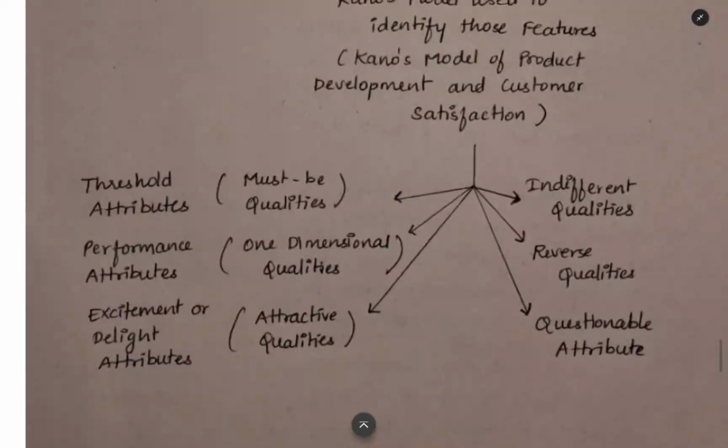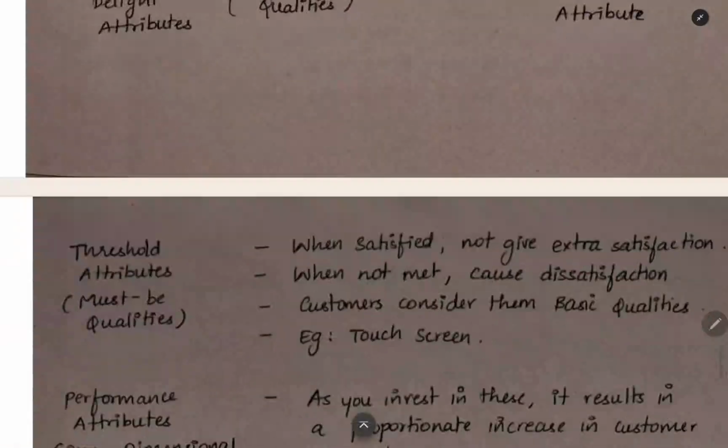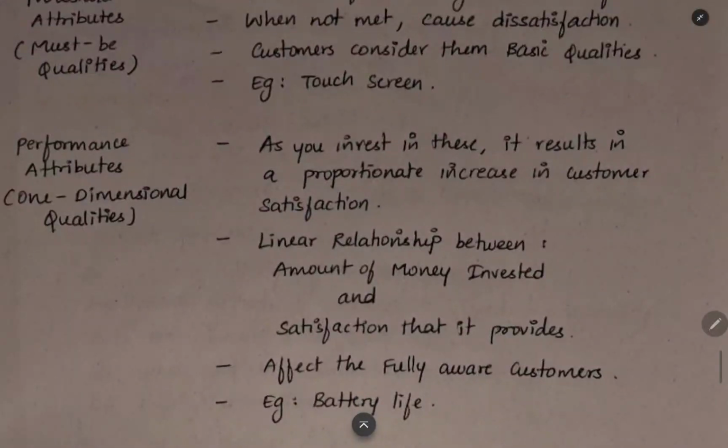The next thing is performance attributes. These are called one-dimensional qualities. These are the qualities which will give more satisfaction to the customer if you invest more money in them. If you invest more, you will get more customer satisfaction.